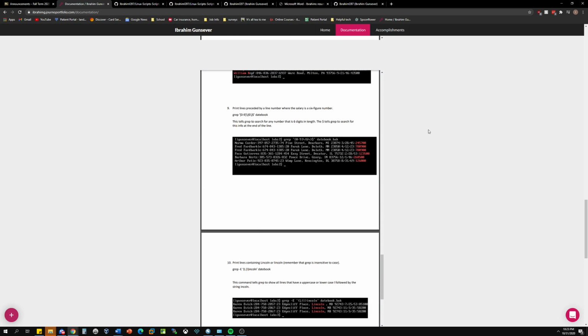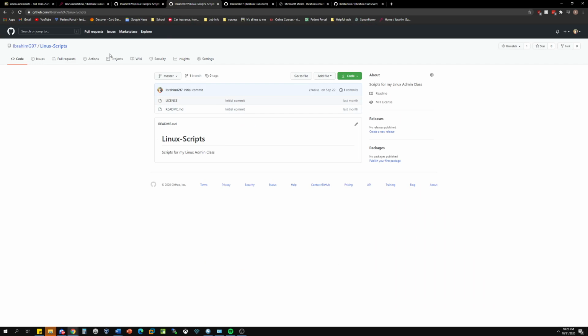But one thing I'd like to change is to put stuff in my GitHub right now. It's bare bones. The goal by the end of the semester is to have at least one completed script in my GitHub. I'm hoping to get the network one and the user management script. That way I have something to show. The scripts are probably going to be written in Python, because that's what I'm more comfortable with. But we'll see how that goes.